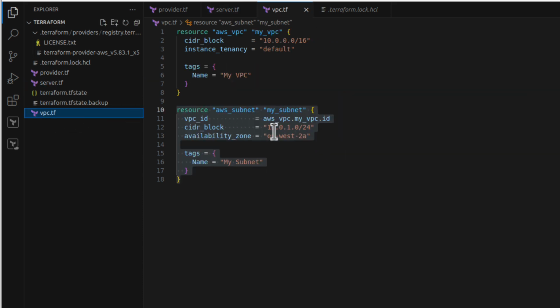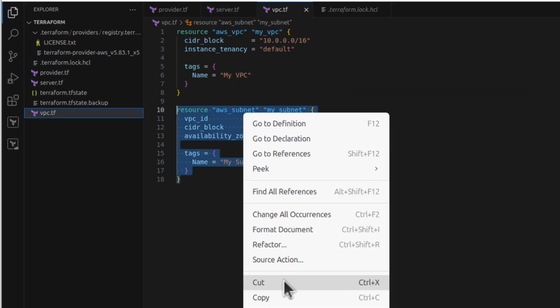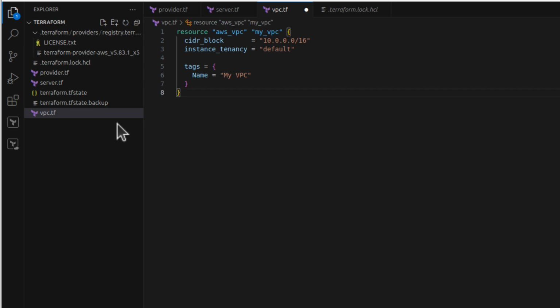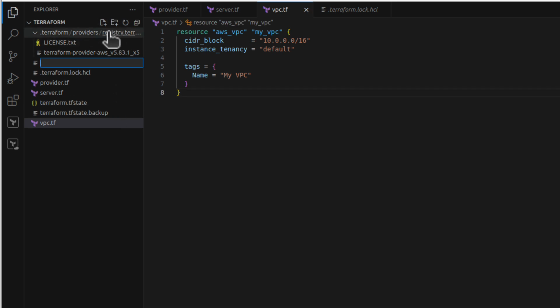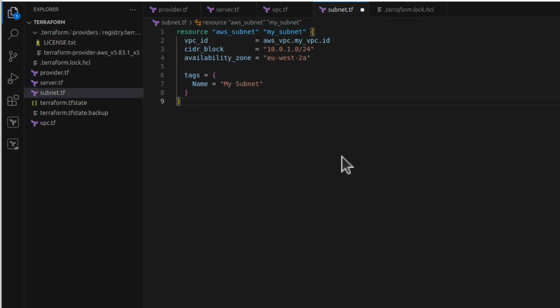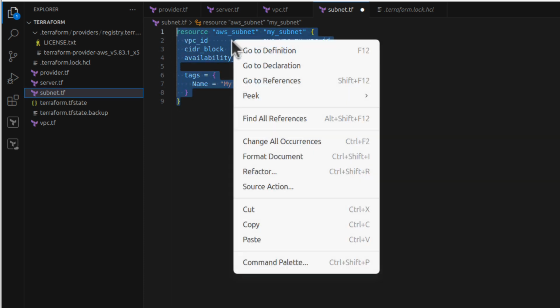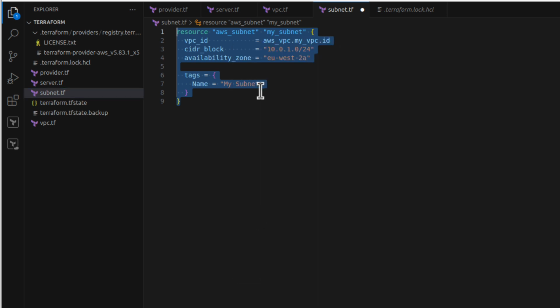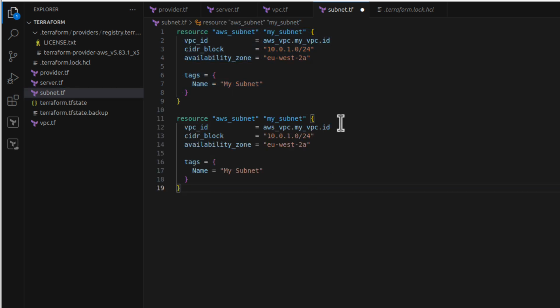But before we do that, let me go back to VPC, because this subnet, we can also just cut it from here. And I will Command S, and I will create a new file, and I will call it subnet.tf, and I will paste it here. And in fact, you know what? I will show you how easy it is now for us to create a second subnet if we want to. So wherever you are, whatever you want to copy, whatever you want to create, you can just copy it, paste below, and for example, I will call it my_subnet_2.